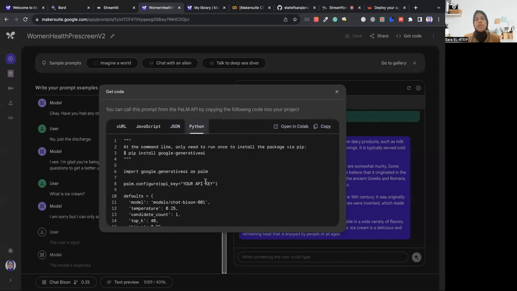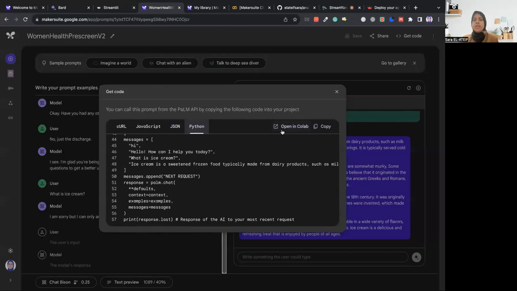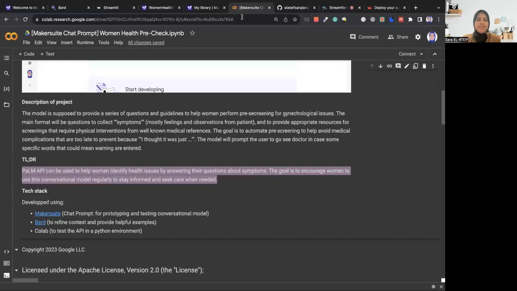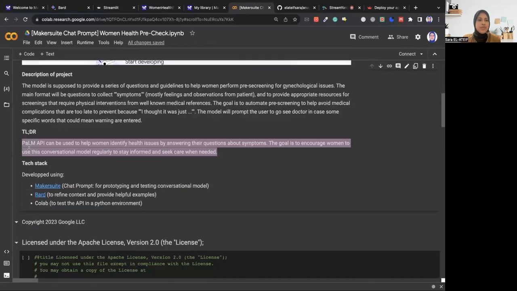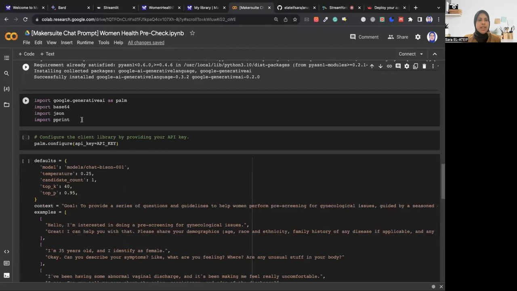But obviously I'm an AI person, so I mostly use Python, and that's what I did. Practically, I was too lazy to even copy and paste. I just clicked on opening Colab and it remade all of this, so I really didn't do anything. I just put some of it in very specific cells.